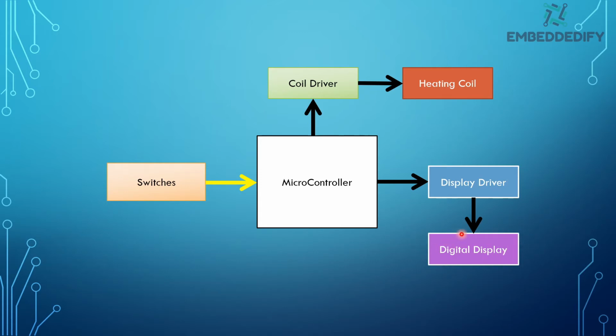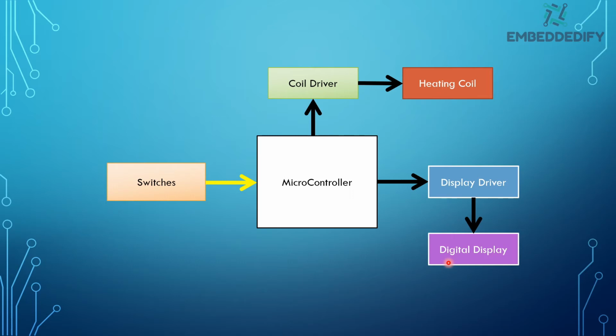The display can be connected indirectly to the microcontroller via a display driver. The microcontroller can tell the display driver whatever we need to display, and the display driver is responsible for displaying the requested number or digit on the display.